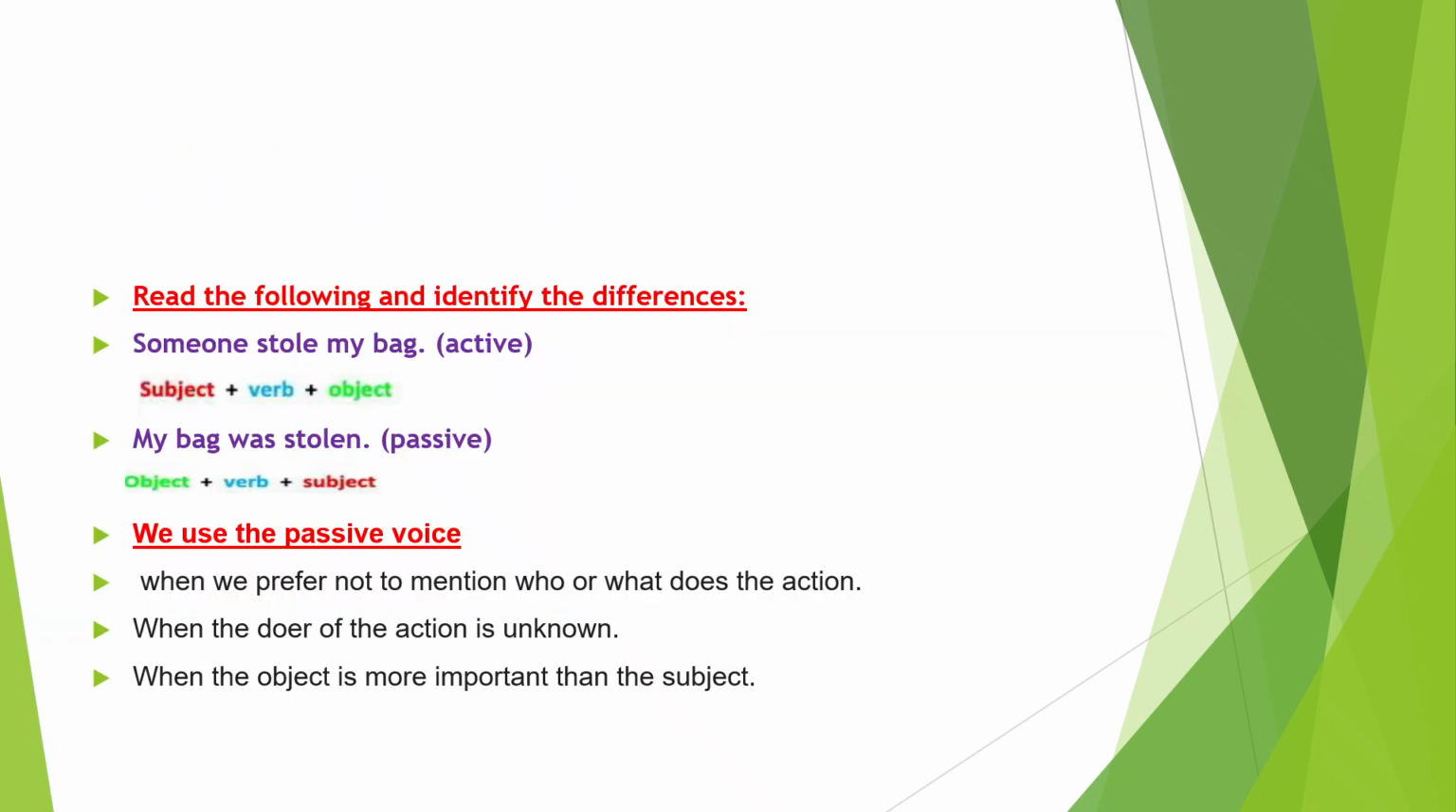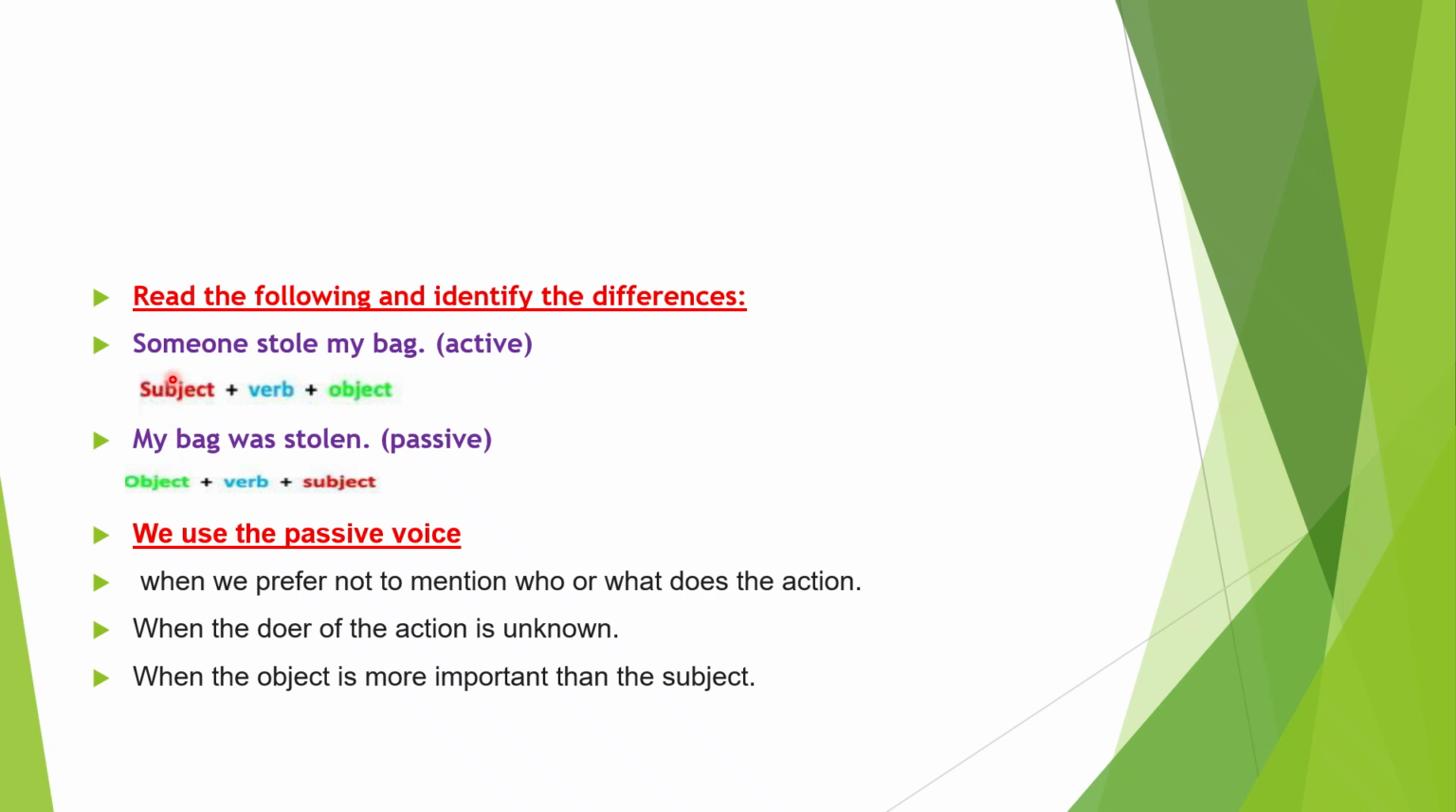Now, I want you to have a look at the following sentences. Someone stole my bag. My bag was stolen. I'll ask you a question. Which sentence is more convenient in this case than the other? Someone stole my bag or my bag was stolen? And what's the difference? The two sentences are grammatically correct, but which one is more convenient than the other?